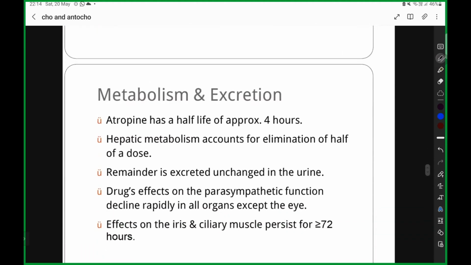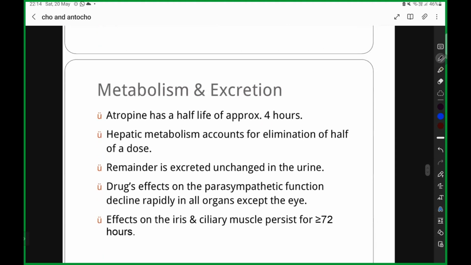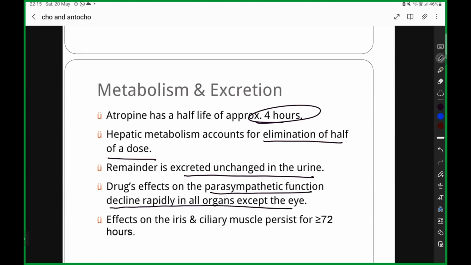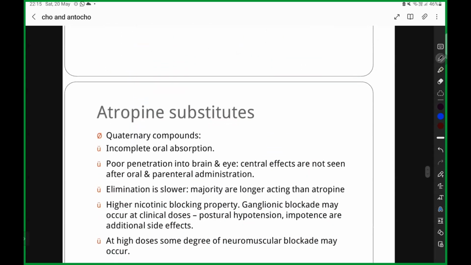Clear? Next, metabolism and excretion. Your atropine has a half-life of 4 hours. Hepatic metabolism accounts for elimination of half of the dose. Remainder is excreted through urine. Drug effects on parasympathetic function decline rapidly in all organs except your eyes. Is it clear? So next you are going to have the atropine substitutes.